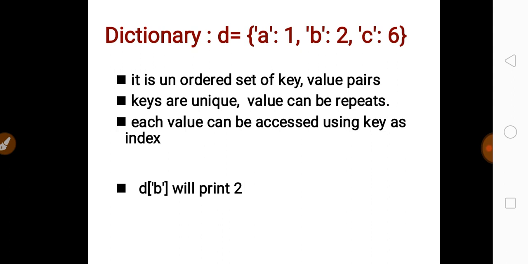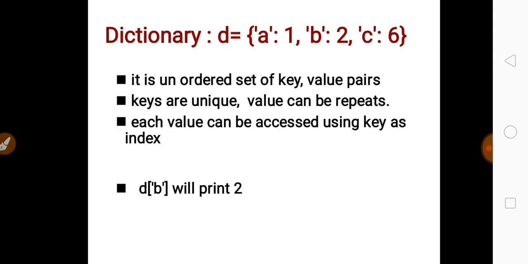And remember one thing, the keys in the dictionary are unique, but the values, as given in 1, 2, 3, can be repeated. That means suppose we want to add an element with a as a key and 4 as a value, it cannot be added because a already exists.